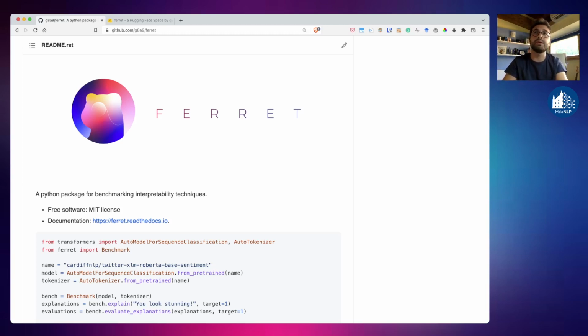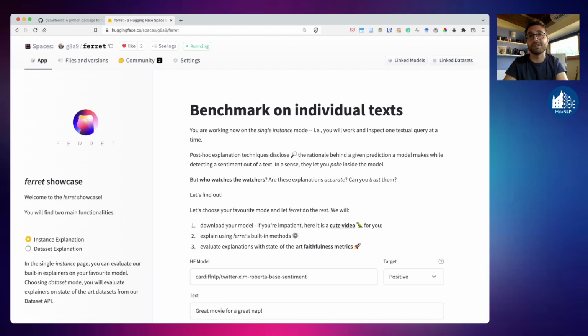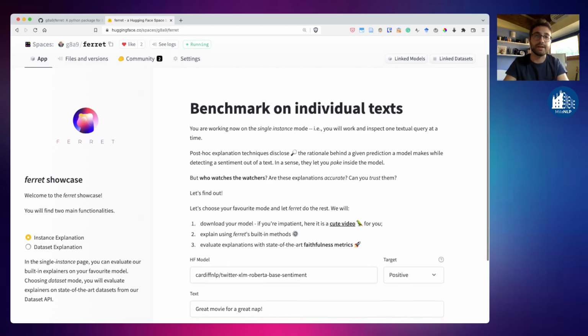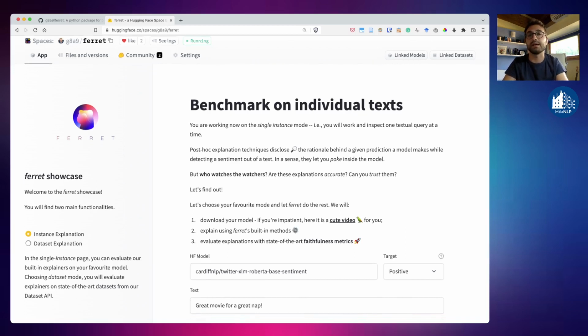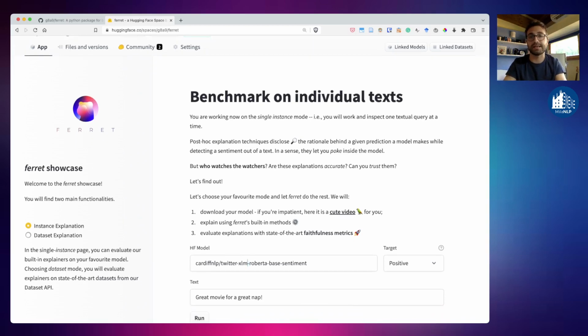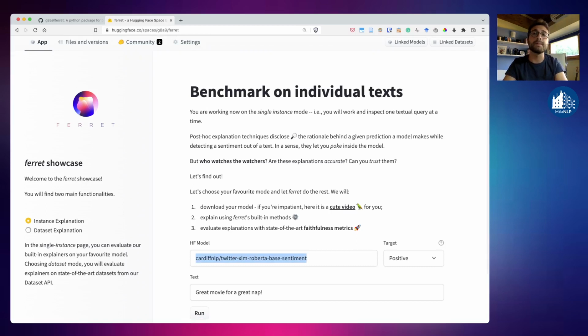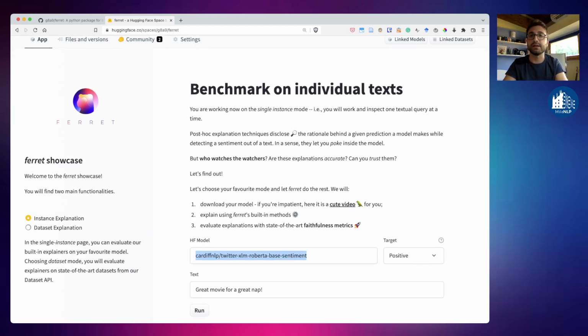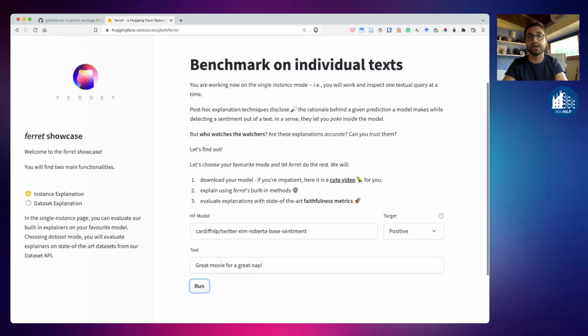Let me give you a few examples on our live demo. Let's say you have a sentiment analysis task, a sentiment classifier. You choose that from the classical naming convention on Hugging Face, and you choose a target class label you want to explain and evaluate the explanation on, and a given text. You hit run on our demo. You can do that also via code.